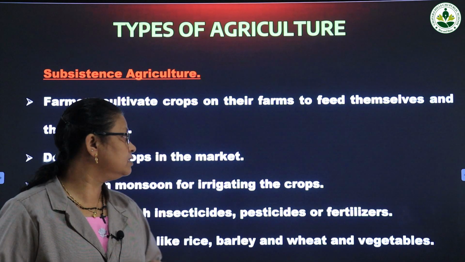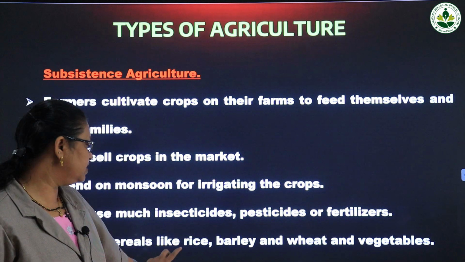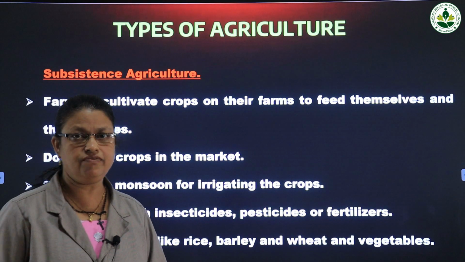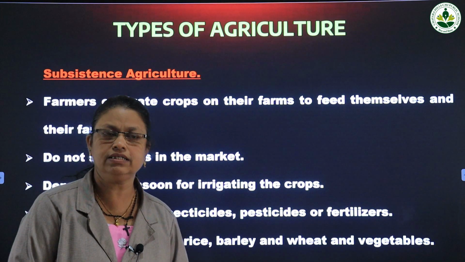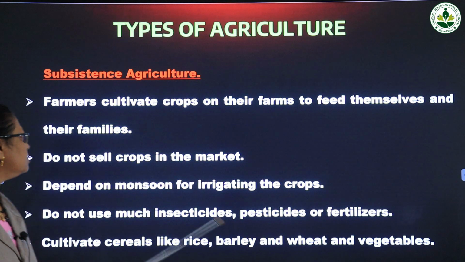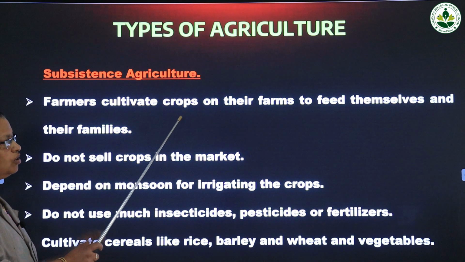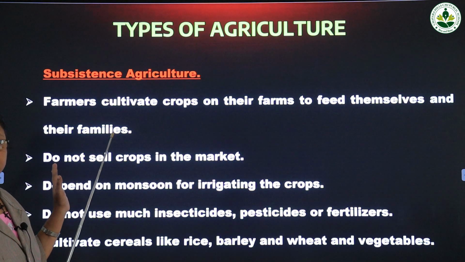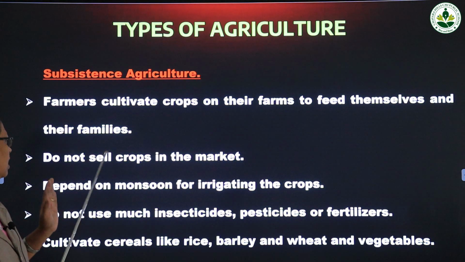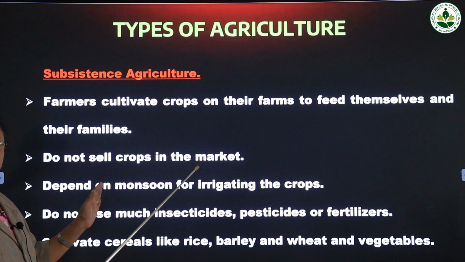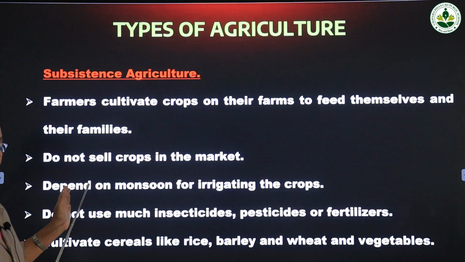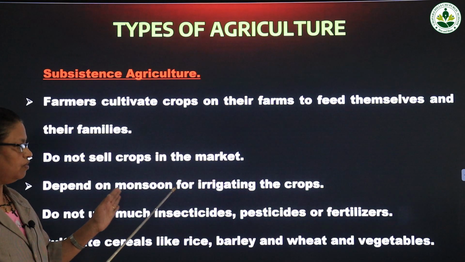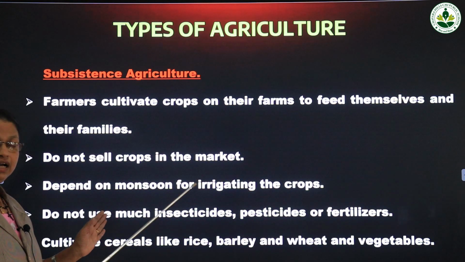Then in subsistence agriculture, they grow cereals like rice, barley, wheat and vegetables. That is subsistence agriculture. Farmers cultivate crops on their farms to feed themselves and their families. Only for the family purpose they cultivate, and they do not sell crops in the market. And the farmers depend on the rainy season, that is meant by monsoon, for irrigating the crops, for watering the crops.